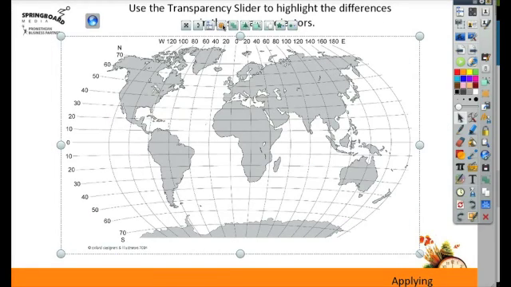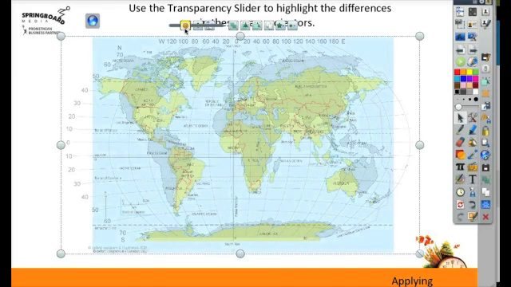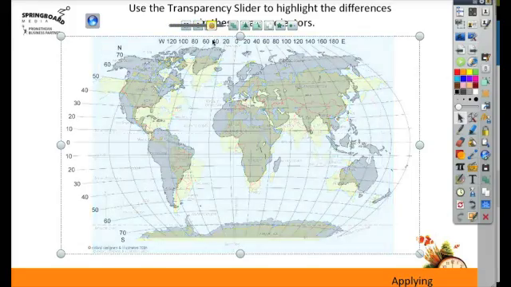Here I'm taking a look at applying. We're trying to compare and contrast differences between 2 different types of maps. So the slider here would allow you to pause at points and have students reflect on how the different types of maps change the continent size, the continent spacing, the ocean size, and relative location of each continent.